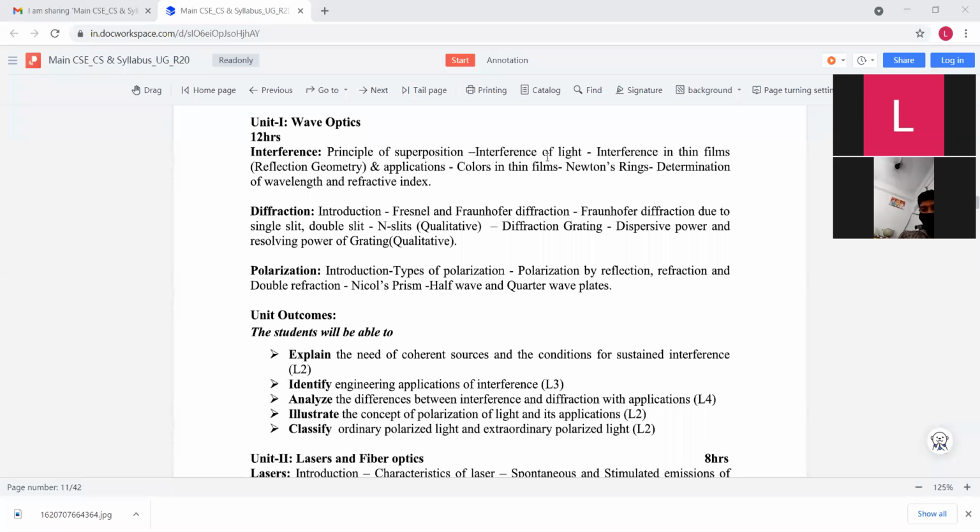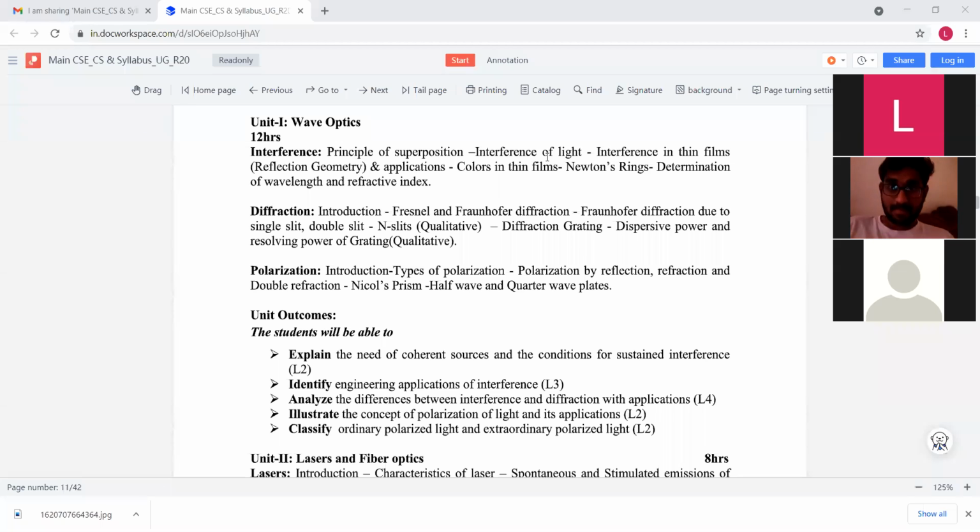Then what is the interference of light? Whenever 2 light waves are superimposed, the resultant new wave has a modified amplitude. This modified amplitude is nothing but interference.